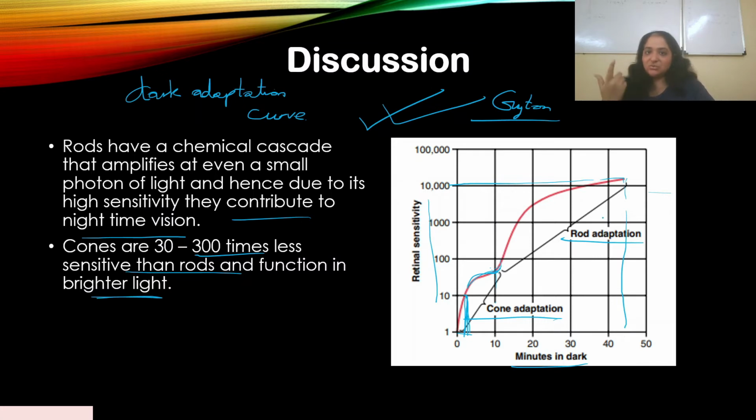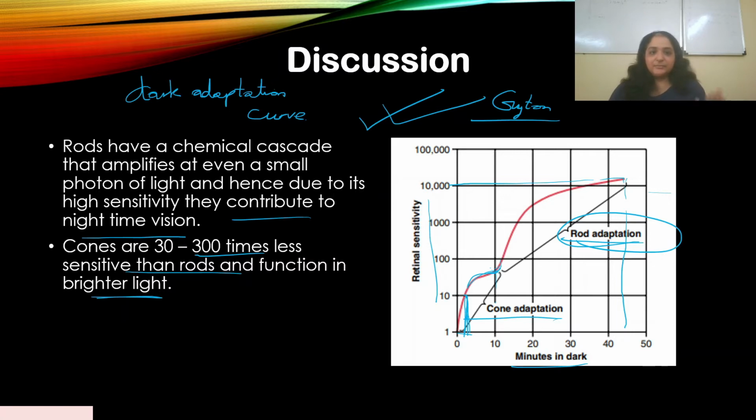So that's how rods help in nighttime vision. It specifically helps nocturnal animals who roam around at night looking for food. They hunt for food in the wild, so for them it's very helpful. But here we're talking about the human eye. The rods take time to sensitize to that situation, but the sensitivity is so high as compared to cones.